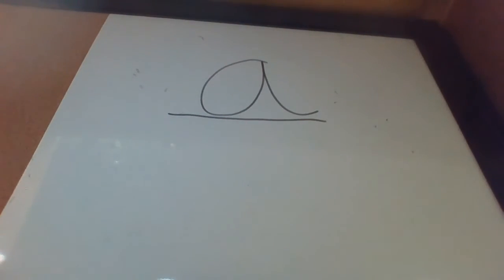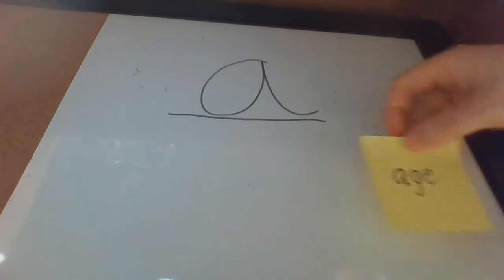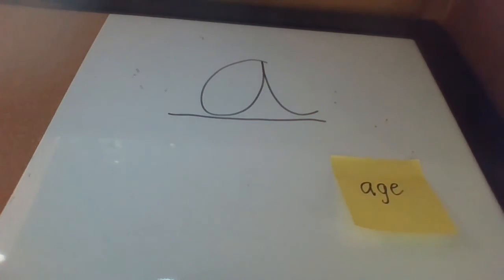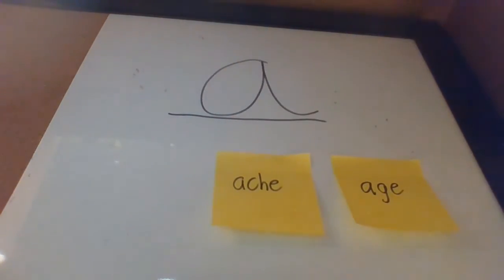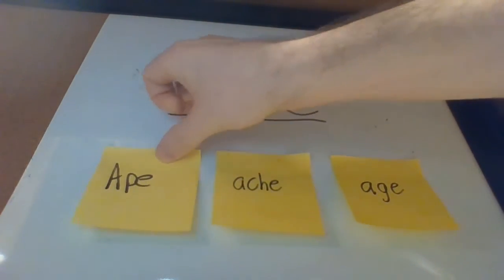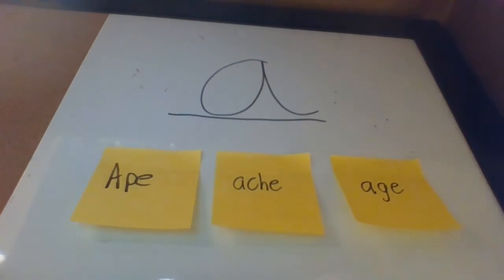A. A is also the first letter in our alphabet. Sometimes, when there is an A in a word, the sound it makes is the same as its name. So, sometimes we say A to sound out the letter A. Listen for the A sound at the beginning of these words. Age, ache, ape, and eight.